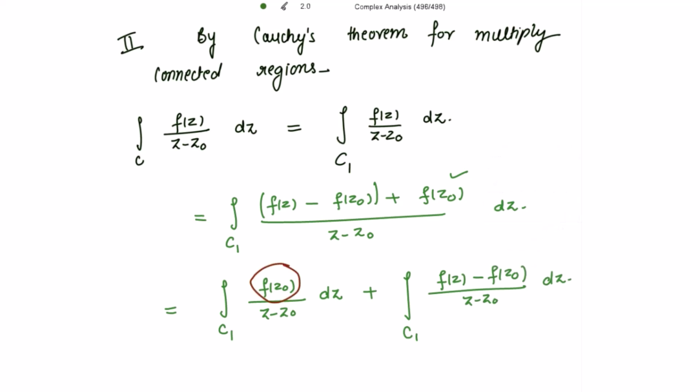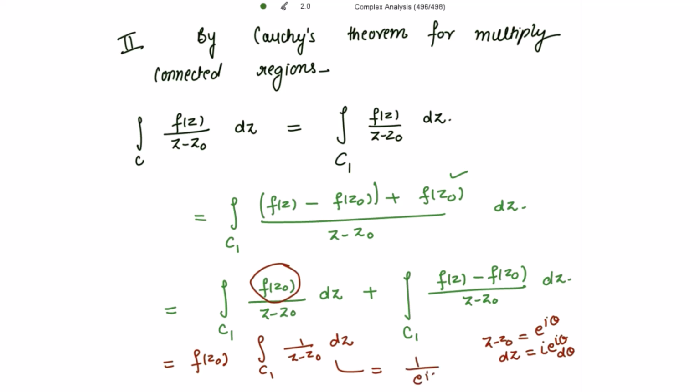Now this is a constant, right? If I take this constant outside of this integral, what is the integral of 1 divided by (z minus z0) dz? If I take z minus z0 to be equal to e to the power i theta, dz will be i e to the power i theta d theta, right? So when you put it over here, this becomes 1 divided by e to the power i theta into i e to the power i theta d theta, with limits from 0 to 2 pi.